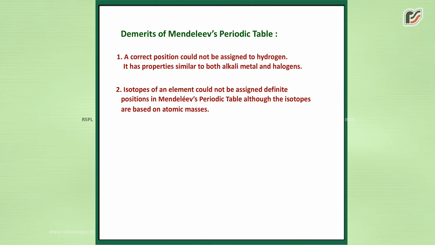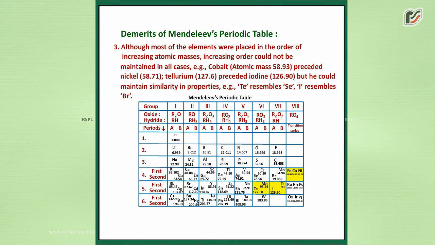Isotopes of an element could not be assigned definite positions in Mendeleev's periodic table, although the elements were arranged based on atomic masses. Although most of the elements were placed in the order of increasing atomic masses, increasing order could not be maintained in all cases.